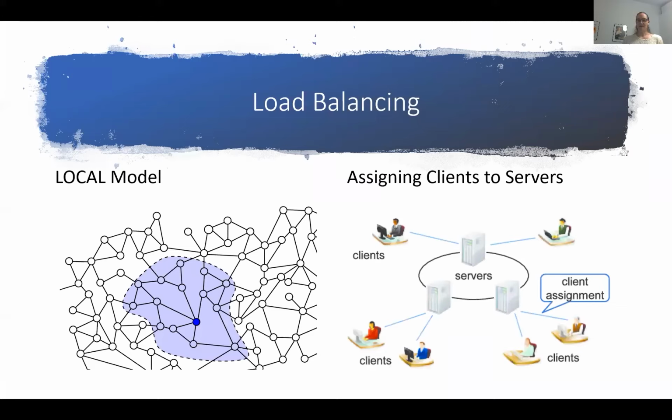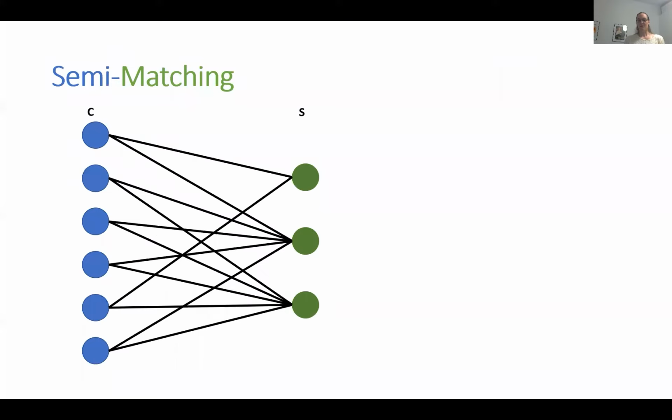We have two kinds of nodes: clients and servers, and we want to assign clients to servers in such a way that each client has a server. Now, in more detail, this problem is known as semi-matching. The goal of an optimal semi-matching is to assign clients to servers in such a way that the sum of the loads of the servers is minimized.